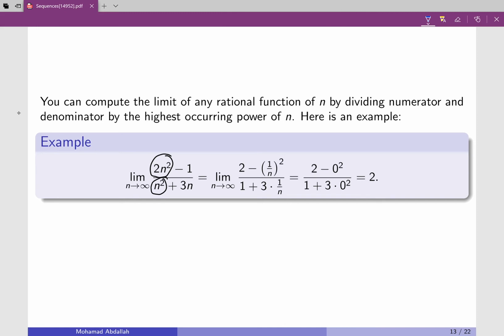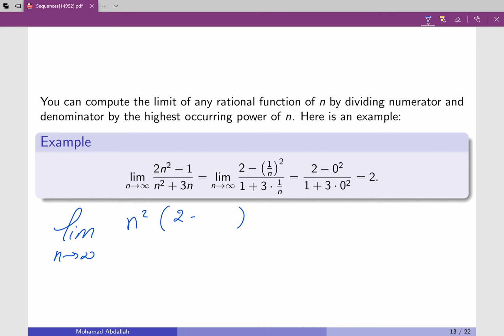Where does the 2 come from? 2n squared over n squared. Now, if the degree on the top is higher, then you get infinity. If the degree in the bottom is higher, then I get 0. But in general, this limit is done in this way. That's the limit when n goes to infinity. What we do here is you factor out the greatest common factor, the greatest exponent. So you factor out n squared.